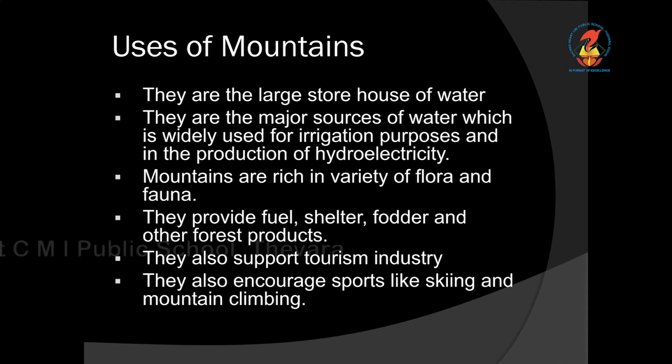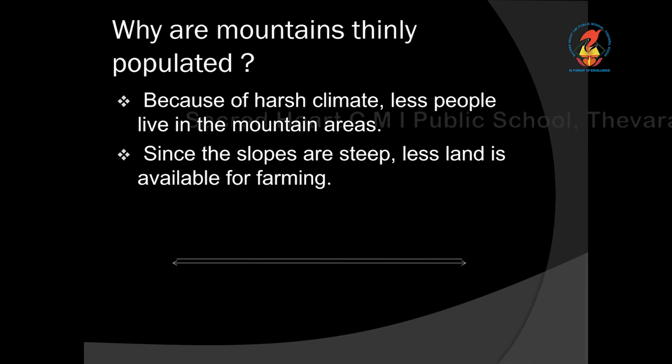So what are the uses of mountains? Mountains have different uses. The first one, they are large storers of water. They are a major source of water which is widely used for irrigation and the production of hydroelectricity. Mountains are rich in varieties of flora and fauna. They provide fuel, shelter, fodder and other forest products. They also support the tourism industry. They also encourage sports like skiing and mountain climbing.